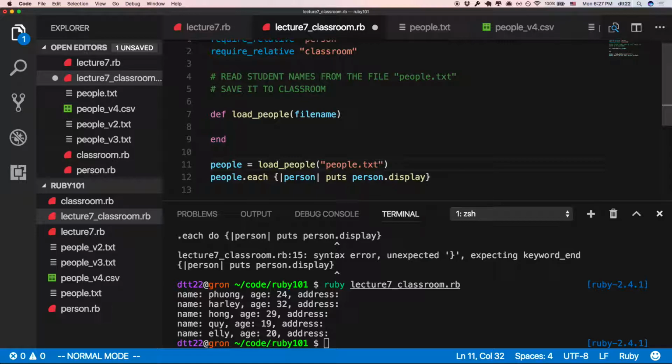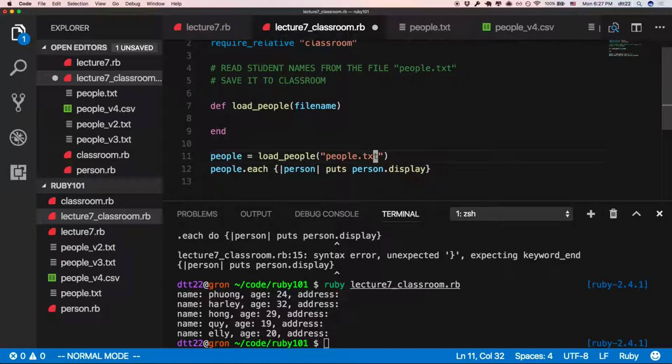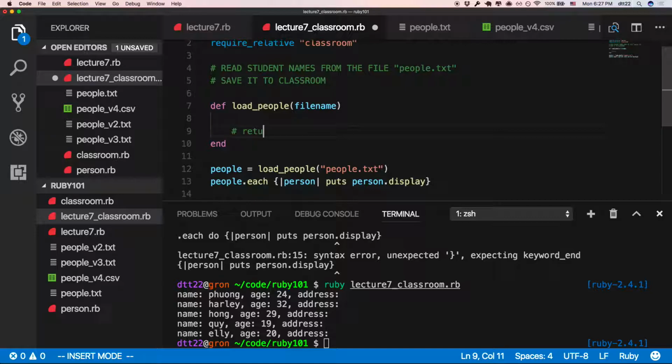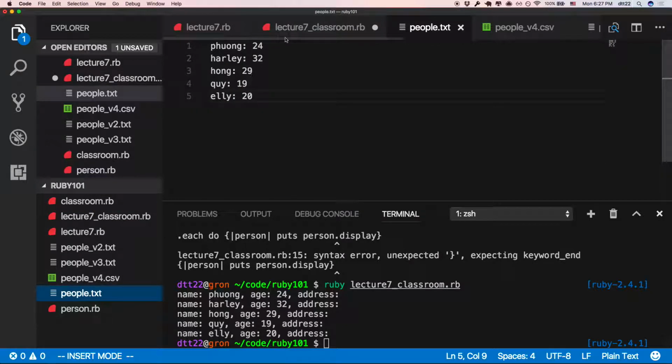What do you think? It looks clean? I have a method called load people, and I take a file name, and if I give it a file name, this will return the people from that text file. Of course, then maybe later you can say load classroom 1, load classroom 2, or anything. I just call it people for now. It's here. I want to load that.